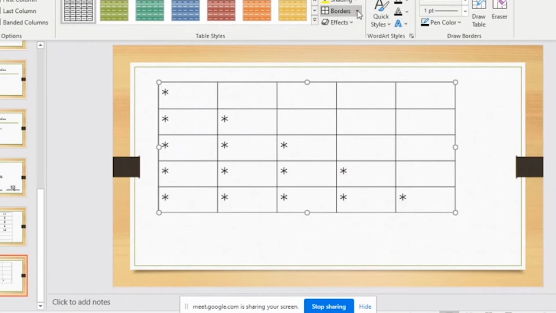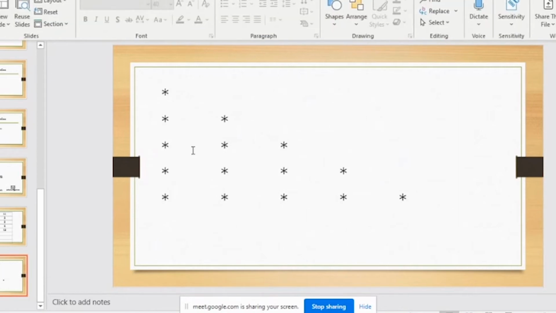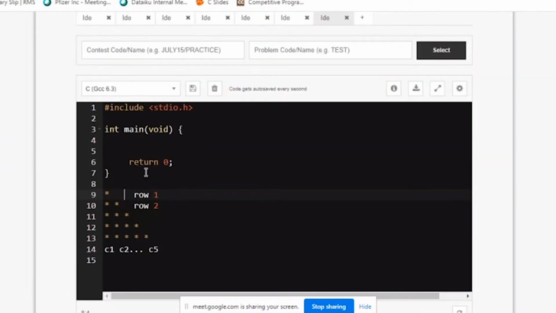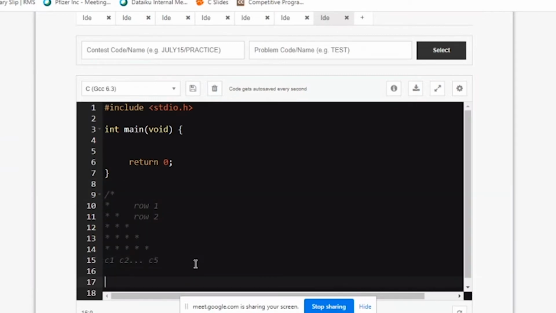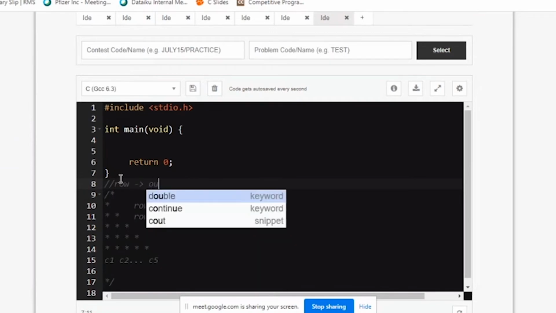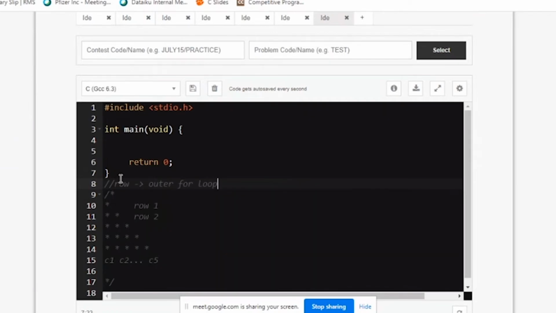So it looks in this fashion when I remove the border. See, this should be my pattern. So this is a problem. So how do I do this is, one for loop should be used for tracking the rows, and that should be the outer for loop. Always remember this. Any pattern problem, whatever we have, your row should be outer for loop, and your column should be inner for loop.